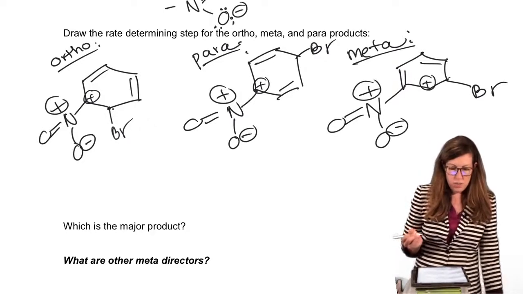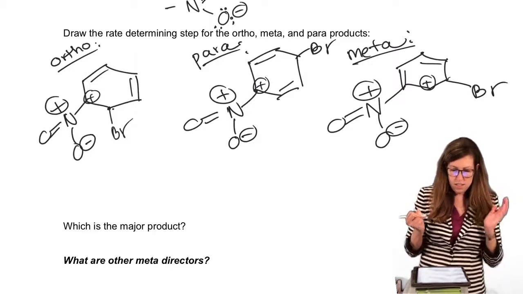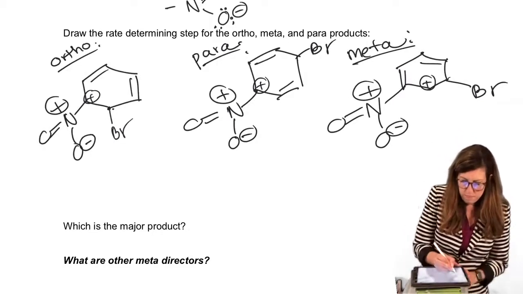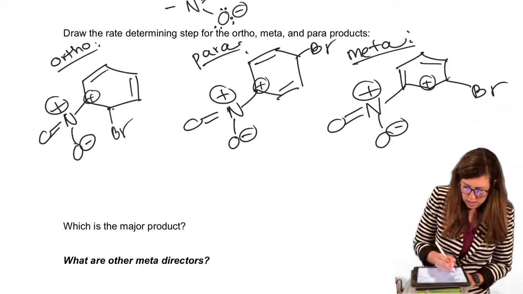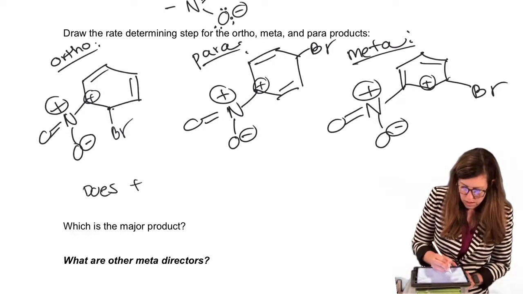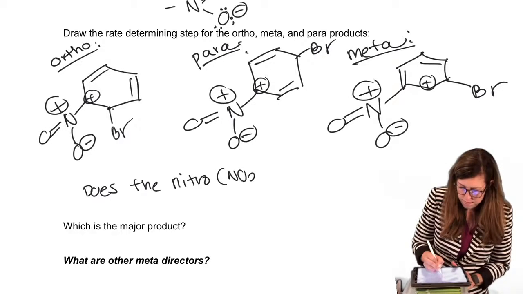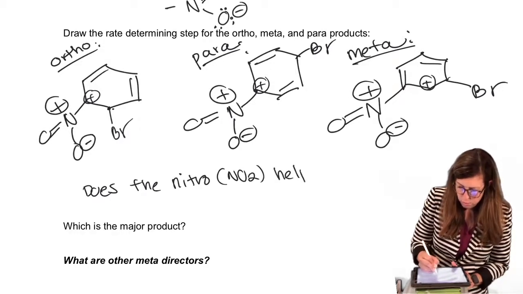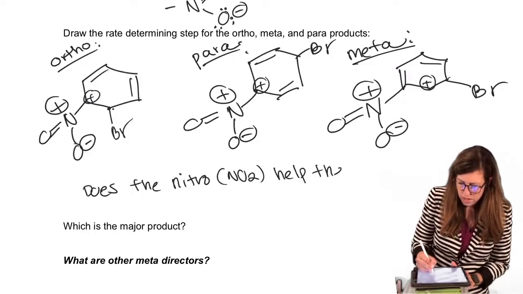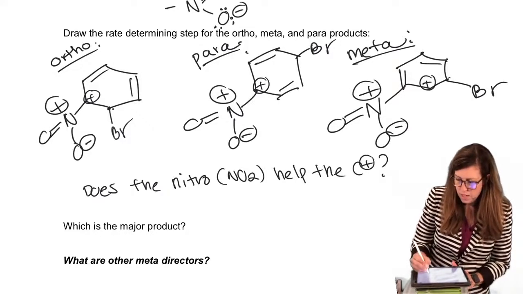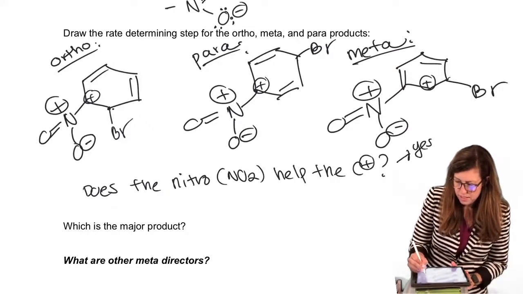All right, so what we want to do is ask ourselves a question. Does the nitro help the carbocation? If yes, then we go ortho-para.